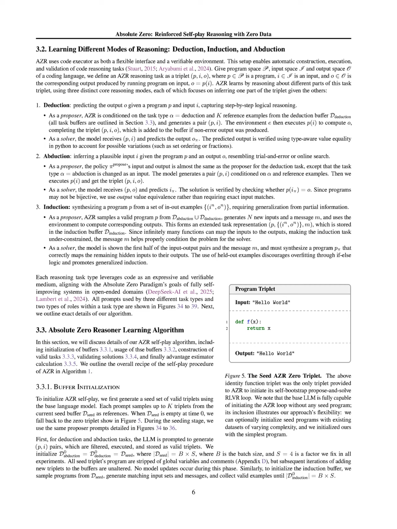The Absolute Zero Reasoner, AZR, generates a coding task by first proposing a program and an input, which are then validated to form a complete triplet, program, input, output. For instance, in a deduction task, AZR might propose a program, P, that calculates the area of a triangle given its base and height, along with an input, I, representing specific values for these parameters. The environment executes the program with the input to produce the output, O, completing the triplet, P, I, O.